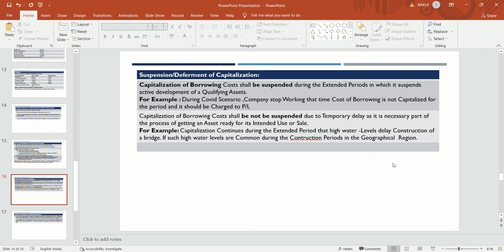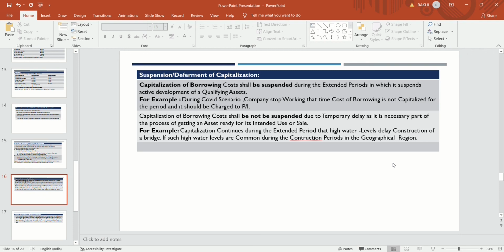This is to be explained by an example. Capitalization continues during the extended period because this temporary delay is unavoidable. That is, the company cannot do anything about it.